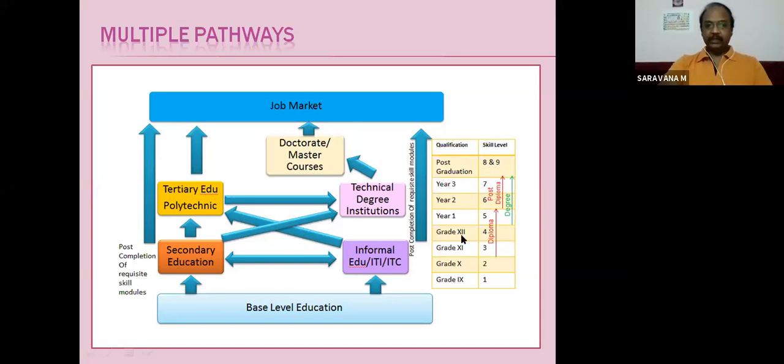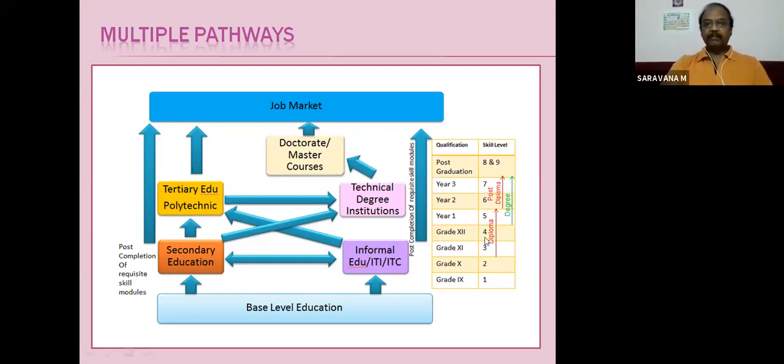And here you see up to 10th, 12th standard, level 4. And first year, second year, third year, you can see here post-graduation, post-diploma. And this one, level 5, is equivalent to diploma. And here you can see degree, this green color, 1 to 3 years, all graduation. A degree course is a 3 years course. So these 3 years are equivalent to this degree.